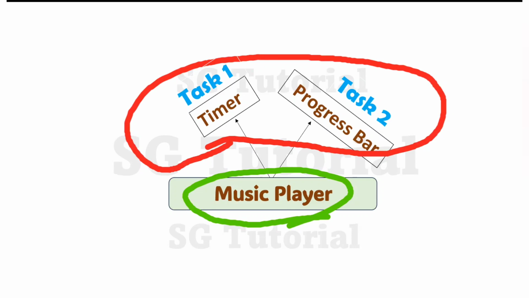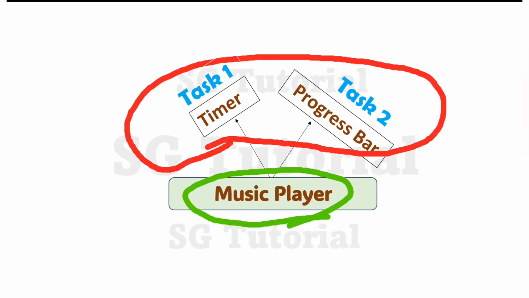And imagine if we don't apply the multitasking concept in the music player, then what will happen? In that case, when we open a music player and start listening to music, first the music will play, after that the timer will run, and then the progress bar will run. So it doesn't make sense to execute tasks one after another. All the tasks should be executed simultaneously to make a program or music player more effective and efficient, right? And therefore, sometimes in programming, it becomes necessary to use multitasking to make the program effective and efficient. Okay, clear? Why is multitasking required at the programming level?